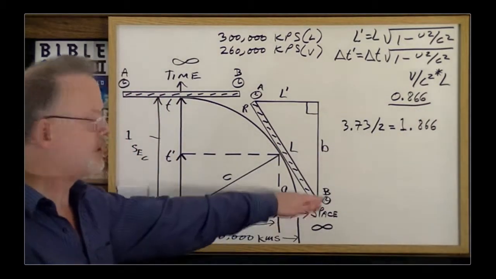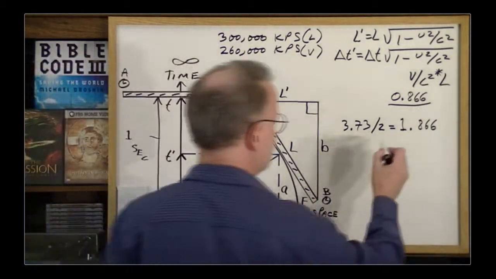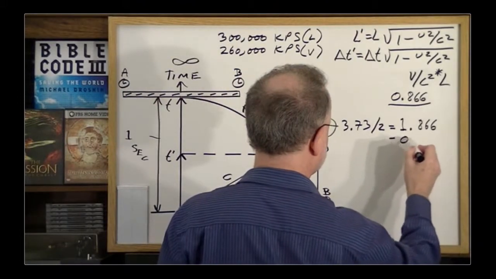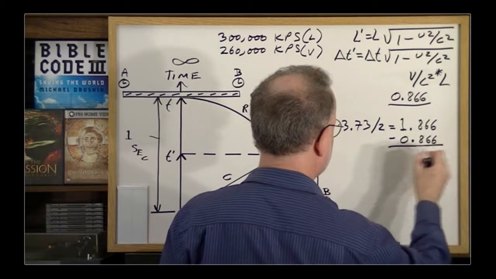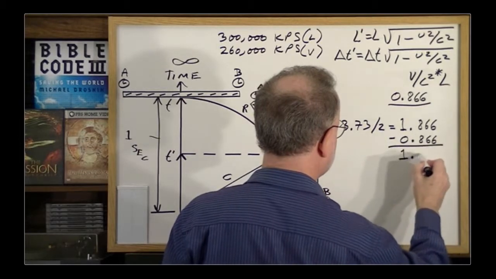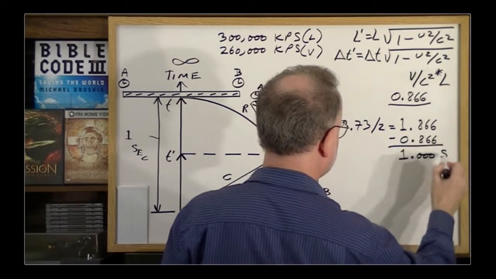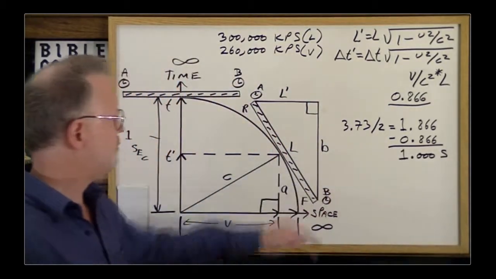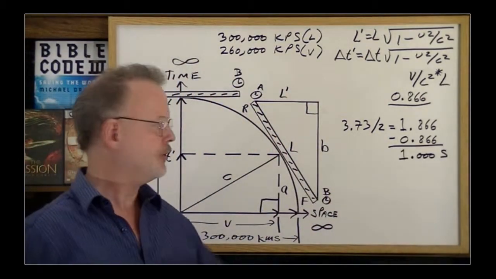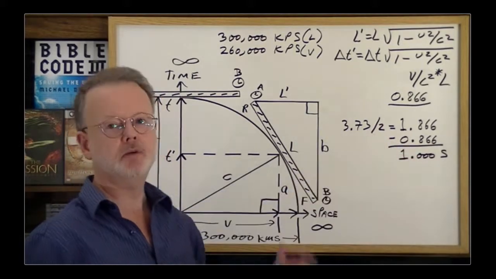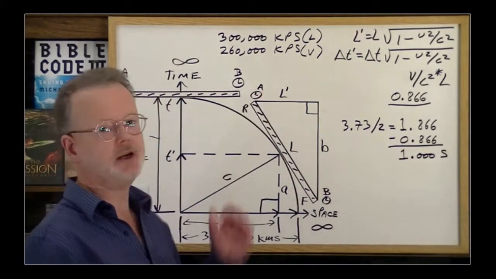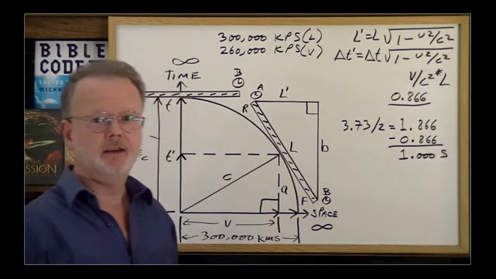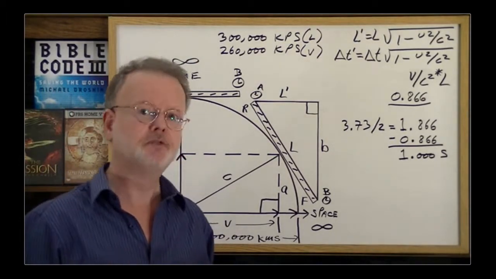So to see what his clock says when the light reaches him, you have to subtract the offset, minus 0.866, which equals 1.000 seconds. So from his point of view, Mr. B, everything seems to be completely normal because the light reached him supposedly 1 second after the time it was released by Mr. A. So this seems strange. Let's verify it.